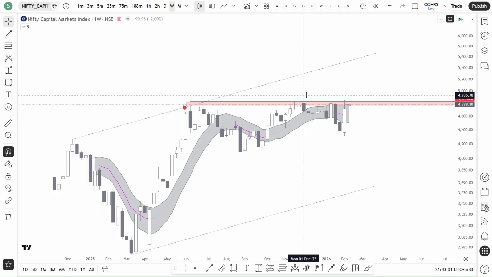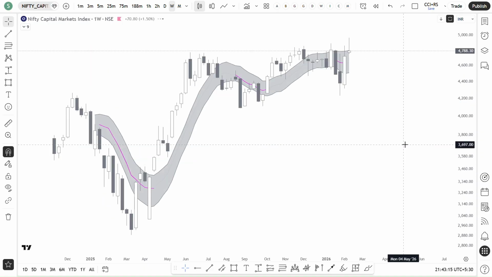BSC is the one stock where the price came to retest the zone. You can check out that chart and observe how the price is going to behave. So we need to keep capital markets in the watch list. BSC, energy, capital markets, they are at the breakout levels. We need to observe them in the next week also.